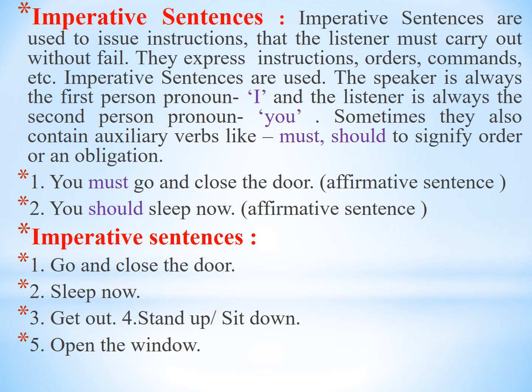The third type of sentence based on the function of the sentence is the imperative sentence. Imperative sentences are used to issue instructions that the listener must carry out without fail. They express instructions, orders, commands, etc. In imperative sentences the speaker is always the first person pronoun I, and the listener is always the second person pronoun you. Sometimes they also contain auxiliary verbs like must, should to signify an order or an obligation.